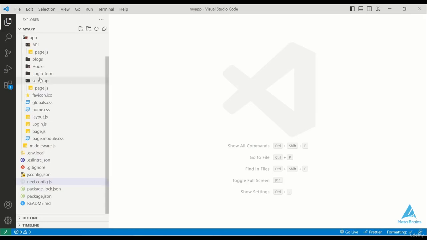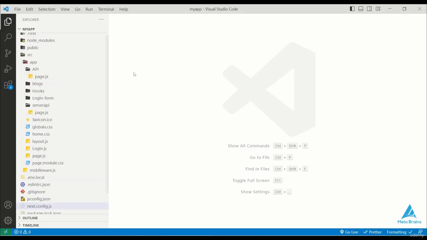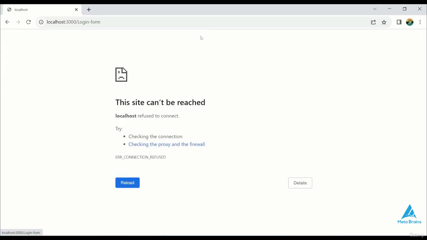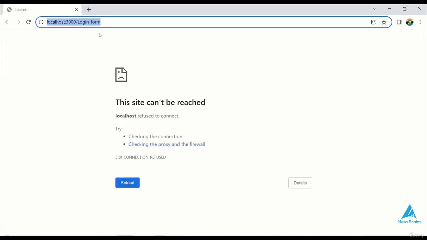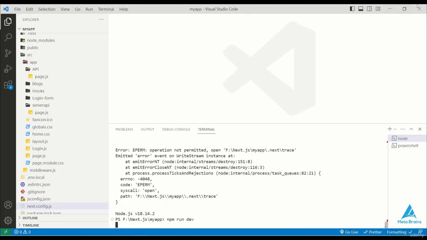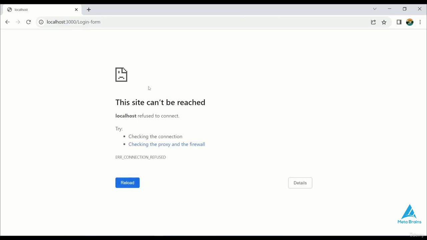In this lecture, we'll explore the concept of page redirection. In a previous lecture, we discussed the use of middleware, which is also employed in the login form. To illustrate the concept of middleware, let's open a web browser and understand its functionality. I'll ensure that my server is running by executing the npm run dev command in the terminal. Now, my server is up and running.